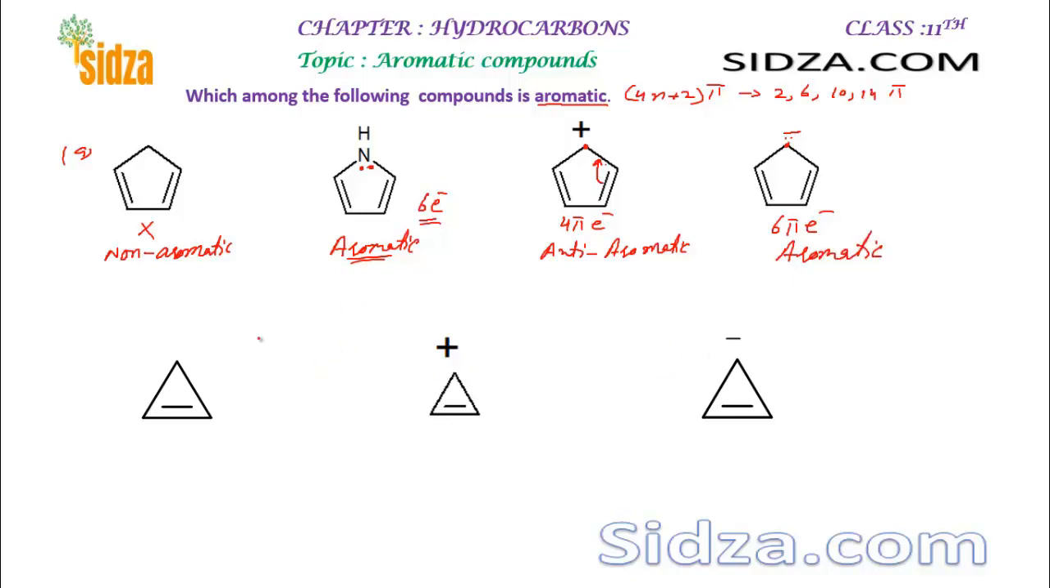right? And what about this one? It's not aromatic, correct? Because you can see here 2 single bonds there, right? And this will be called non-aromatic. This is a non-aromatic compound.